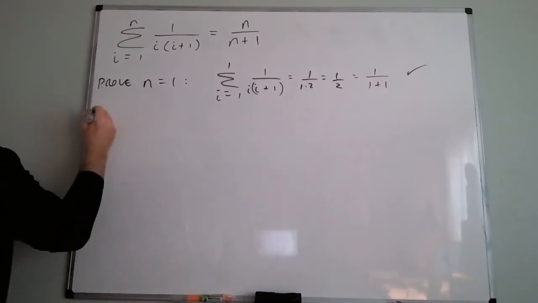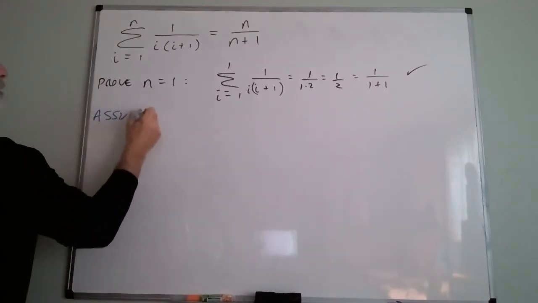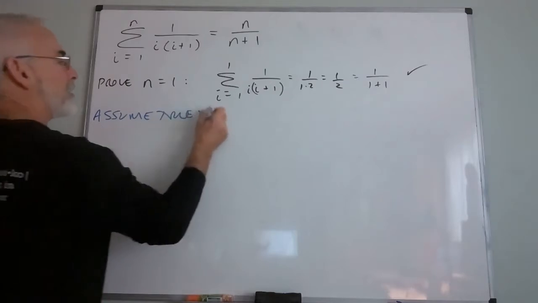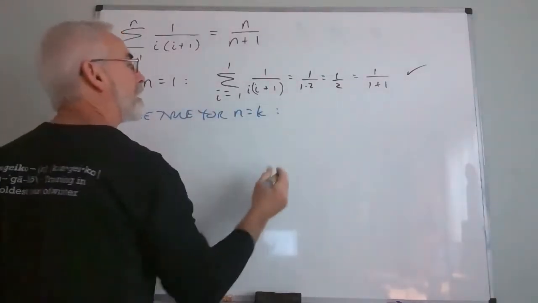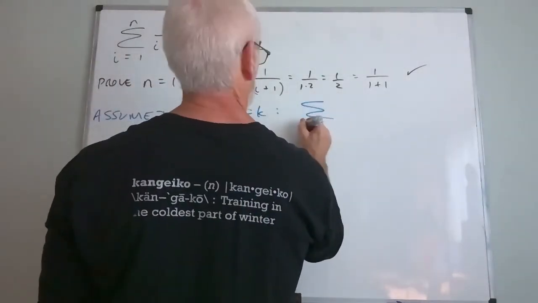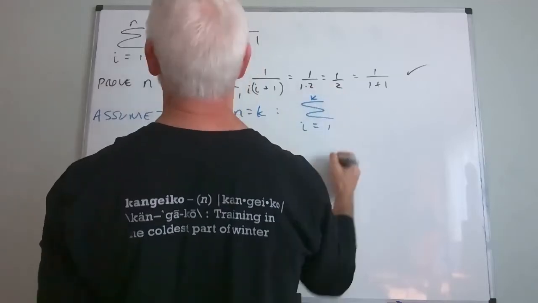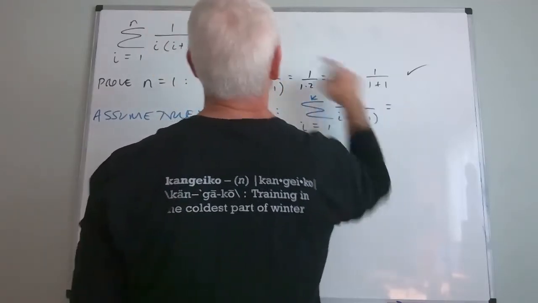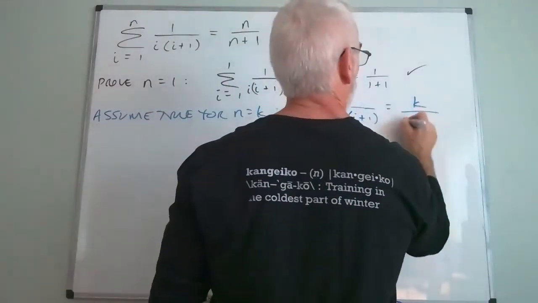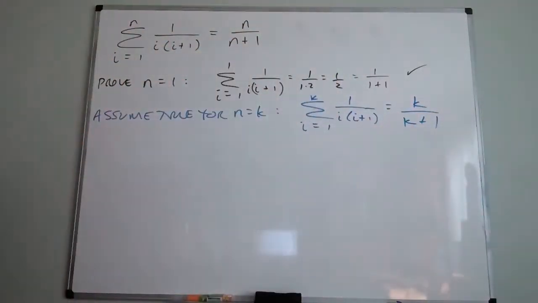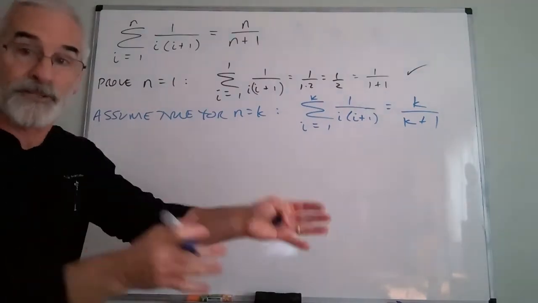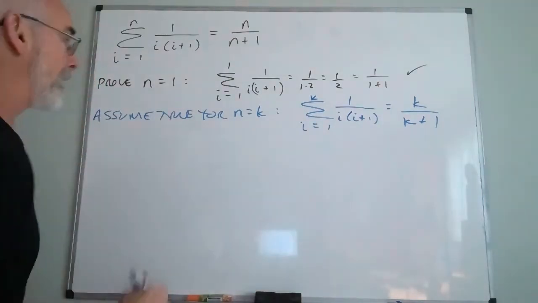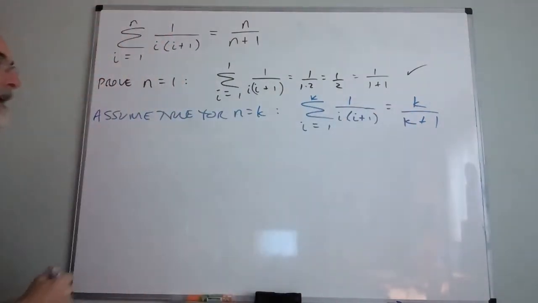Second step, which should always be easy, assume true for n equals k. In other words, we will assume that the sum of the first k of these is k over k plus 1. This is our induction hypothesis. And a lot of times when we're explaining why something is true, we'll say things like, by the induction hypothesis, boom. Okay, I'm assuming this is true. I don't have to prove that.